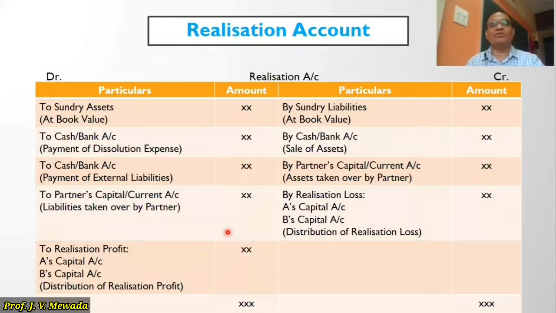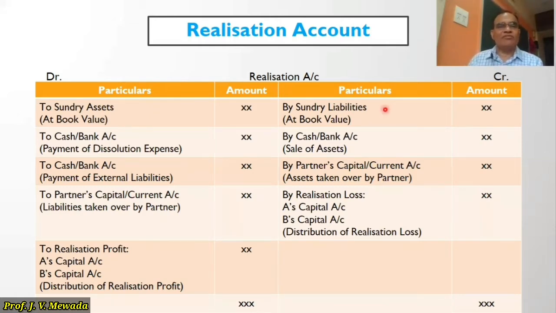Now realization account. As I told you, realization account is a nominal account. Realization account, as the name suggests, is opened for sale of assets, payment of liabilities, and then we will see what is the profit or loss on the realization. So in the realization account on the debit side, first we are transferring all the sundry assets which are there in the balance sheet, except cash and bank, on the debit side at book value. At the same time, we are transferring all the sundry liabilities which are appearing in the balance sheet at book value.